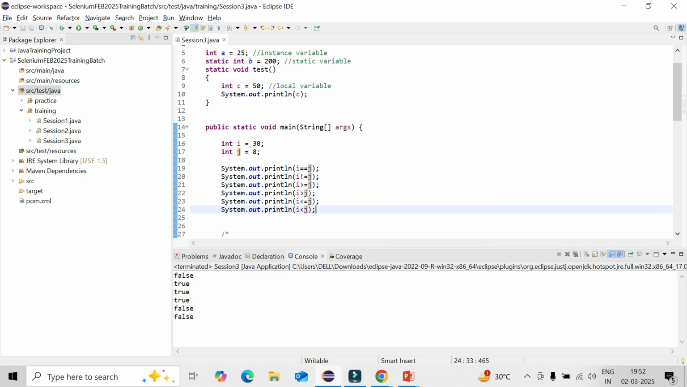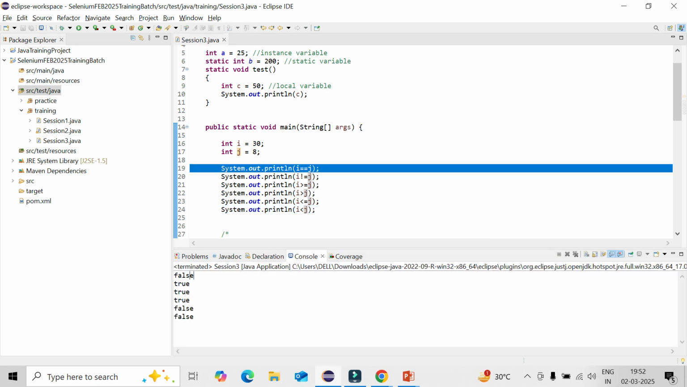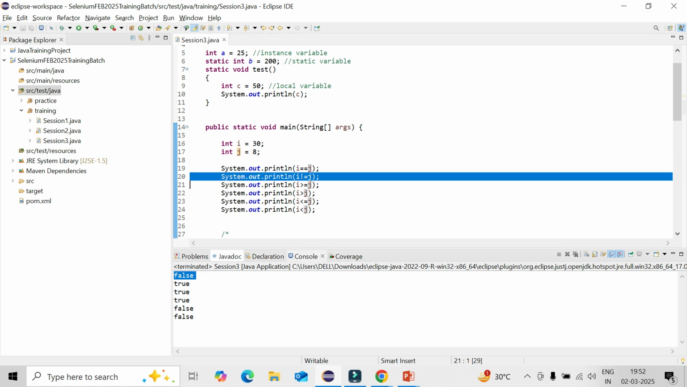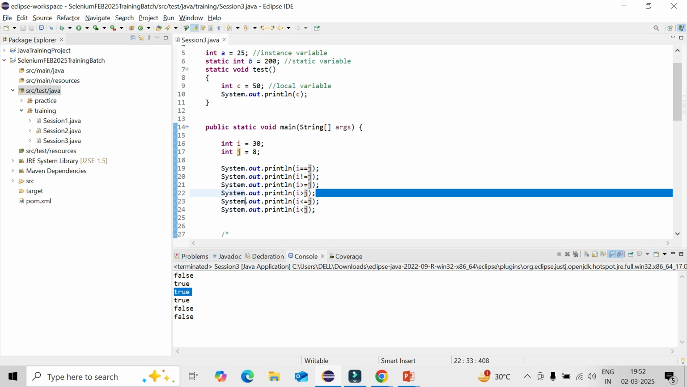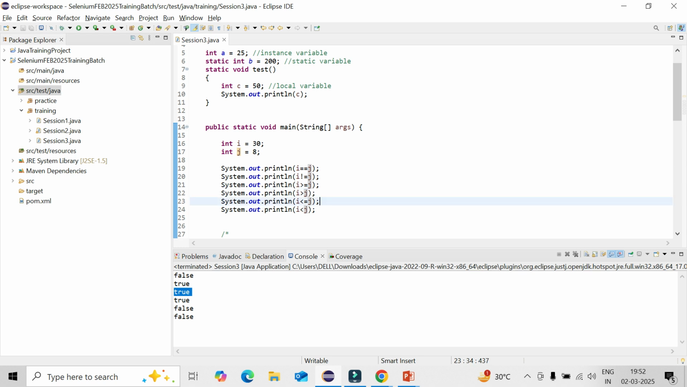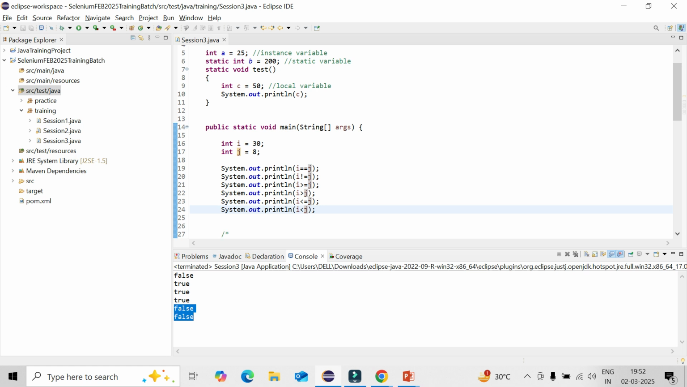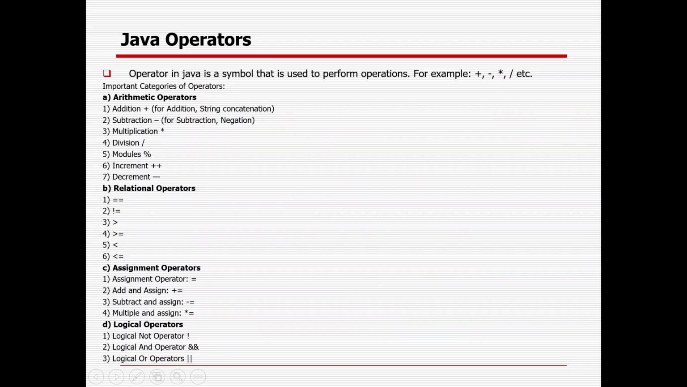So in case both the values are equal, it will give you true, otherwise false. In case it is not equal, then it will give you true. In case i is greater than or equal to j, it will give you true, so it is true. And here also it is only greater than, the equal sign is not considered, and for less than or equal to, that is why it is coming as false. So these are the 6 primary relational operators available.